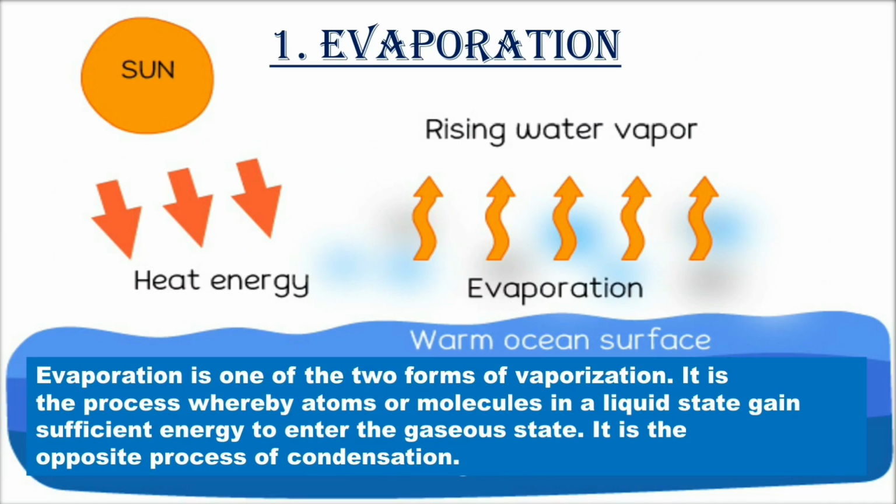Now let us learn in detail about evaporation. Evaporation is one of the two forms of vaporization. It is the process whereby atoms or molecules in a liquid state gain sufficient energy to enter the gaseous state. It is the opposite process of condensation. Due to heat, the water turns into vapor. That means water turns into an air-like form, that is known as vapor, that is evaporation.